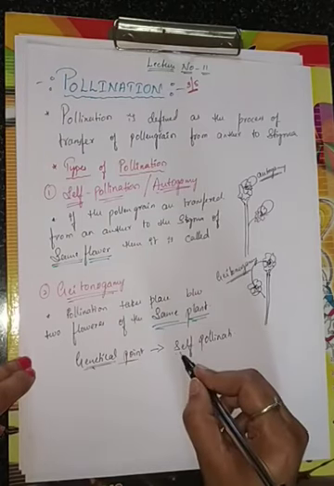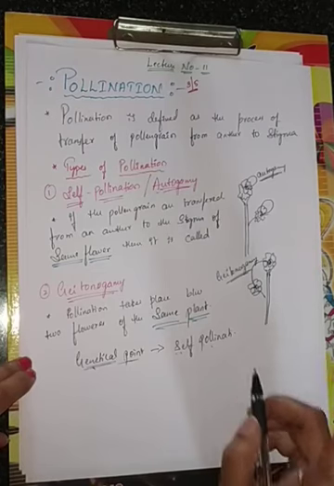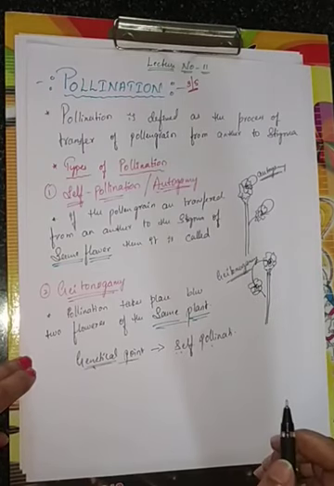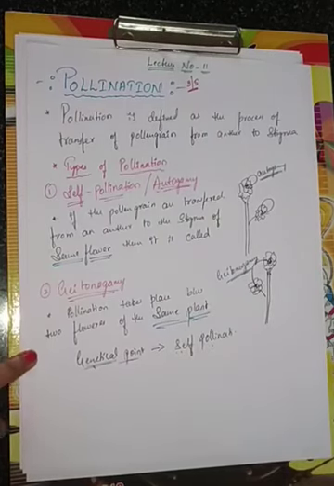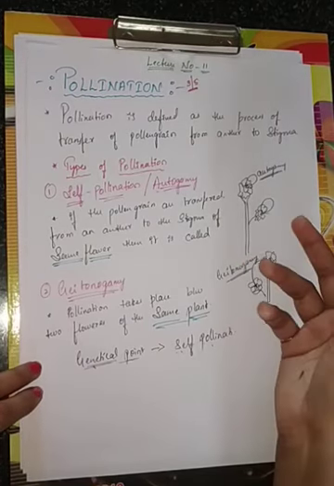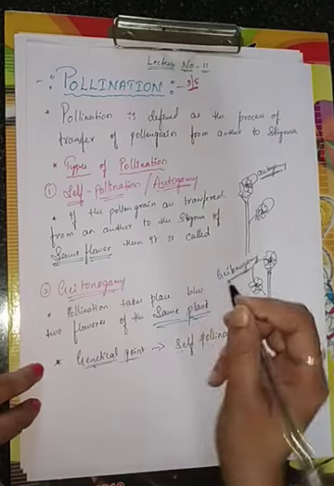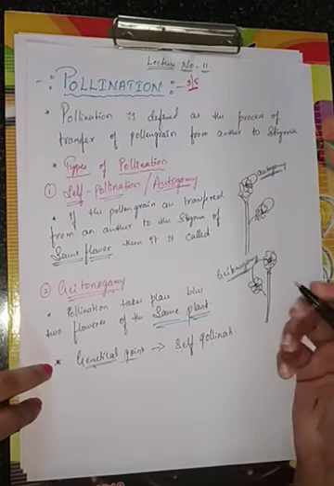Geitonogamy is similar to self-pollination, because pollen grains come from the same plant, and all the flowers of the same plant are genetically identical. For your MCQ point of view, this point I am going to explain to you.